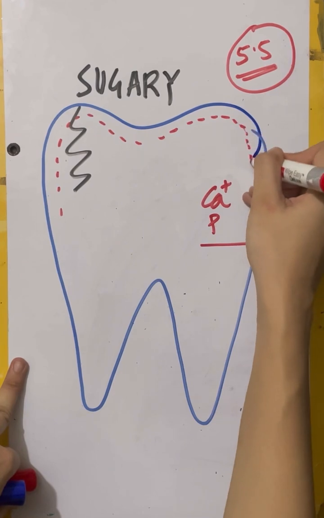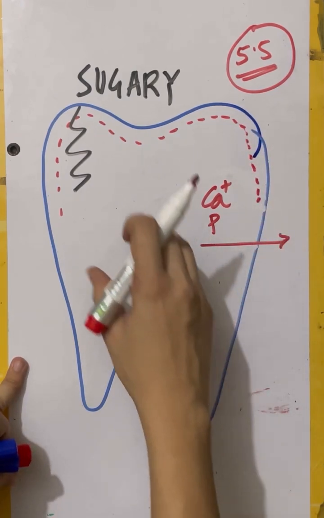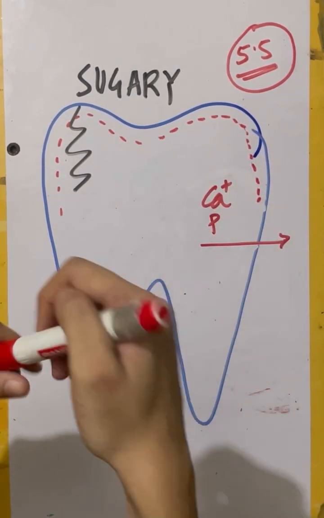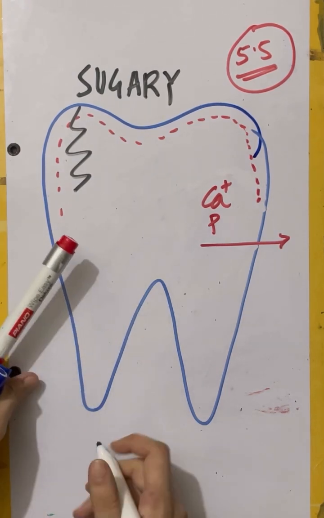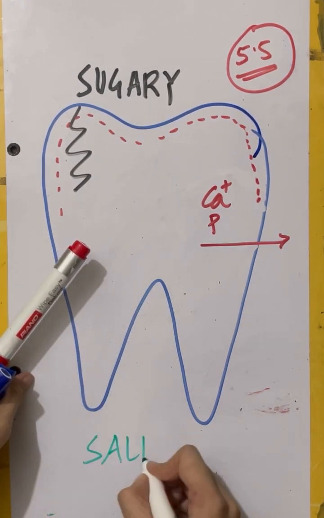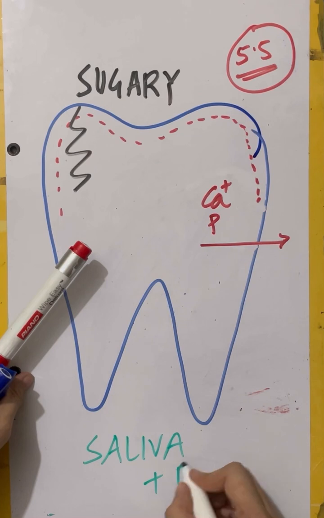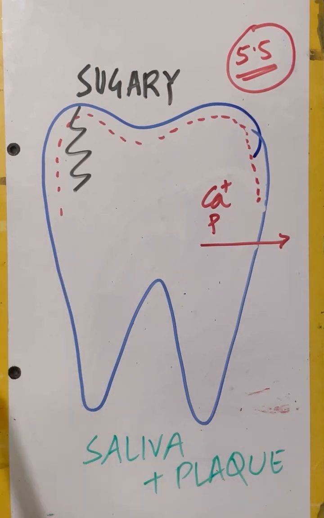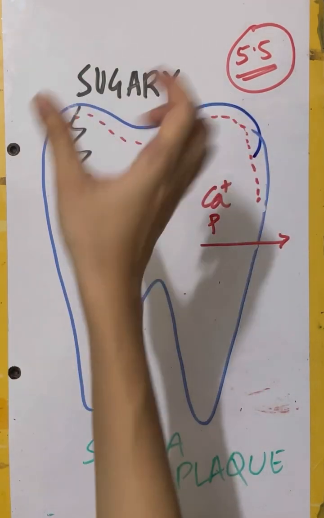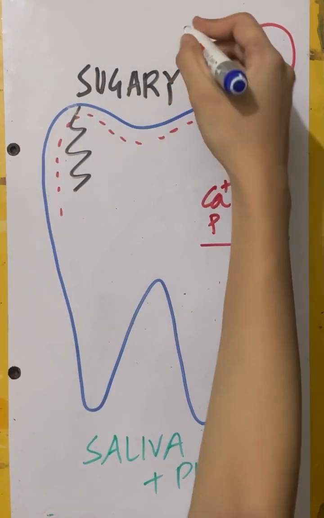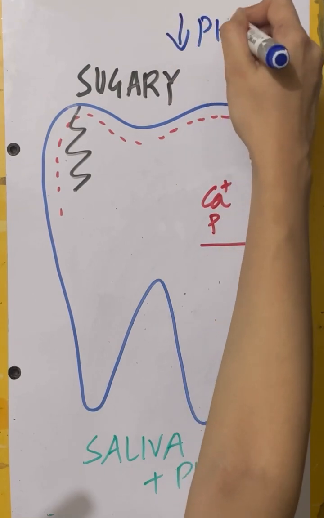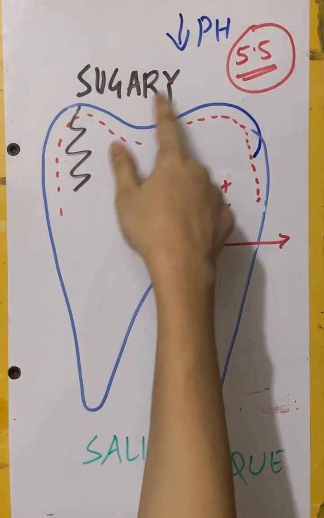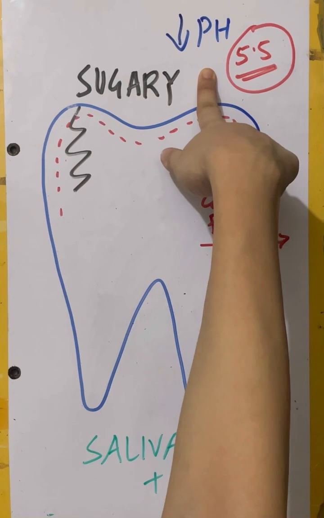Why? Because calcium and phosphate are moving from the tooth to saliva and plaque. This whole process is known as demineralization. When you eat a sugary diet, the pH falls, because the sugar is fermented into organic acids.